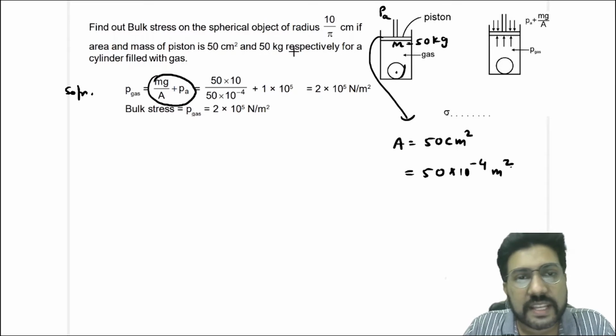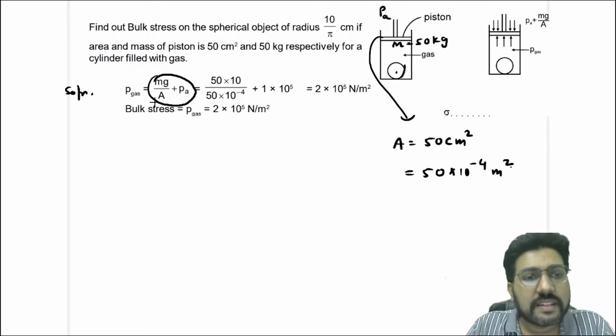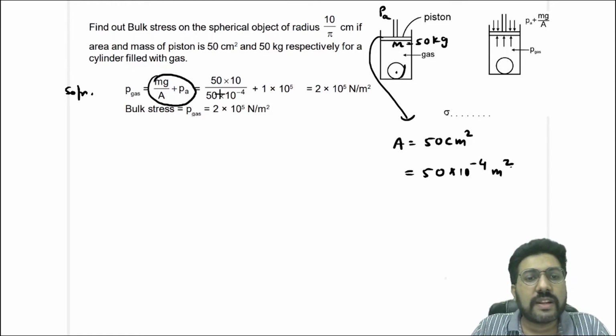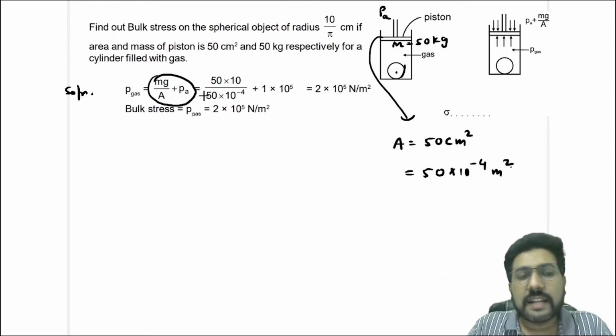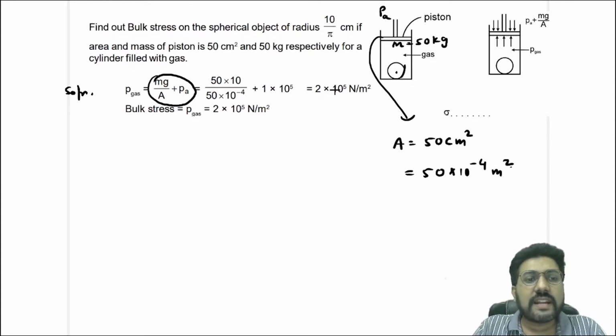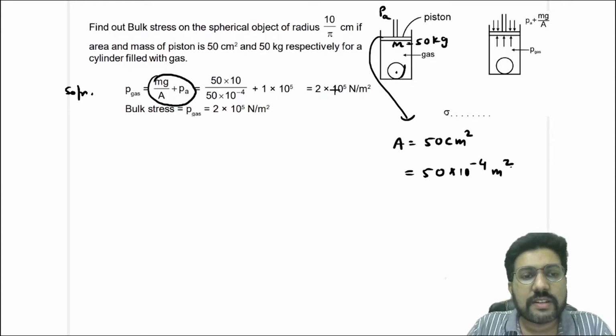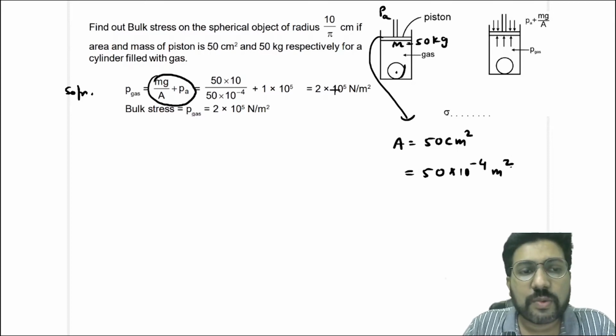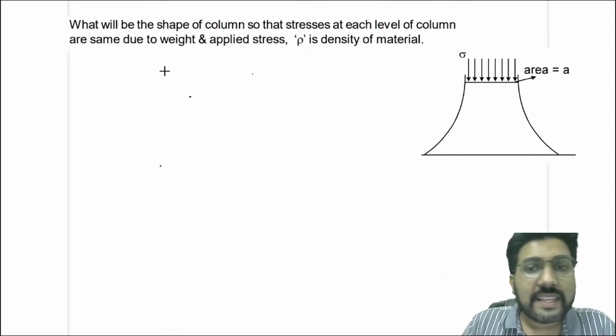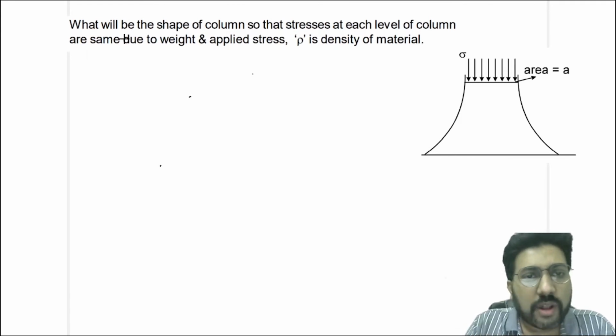Now m is 50 kg, so 50 into 10 divided by A, which is 50 into 10 raised to the power minus 4, will be equal to 1 into 10 raised to the power 5, plus the atmospheric pressure is also 1 into 10 raised to the power 5. So we will say that the pressure of the gas is 2 into 10 raised to the power 5 Newton per meter square.